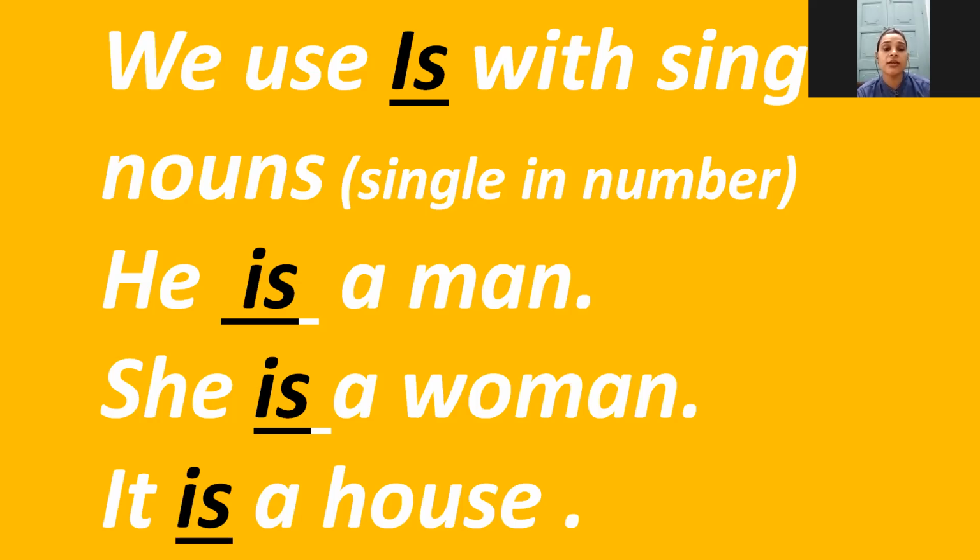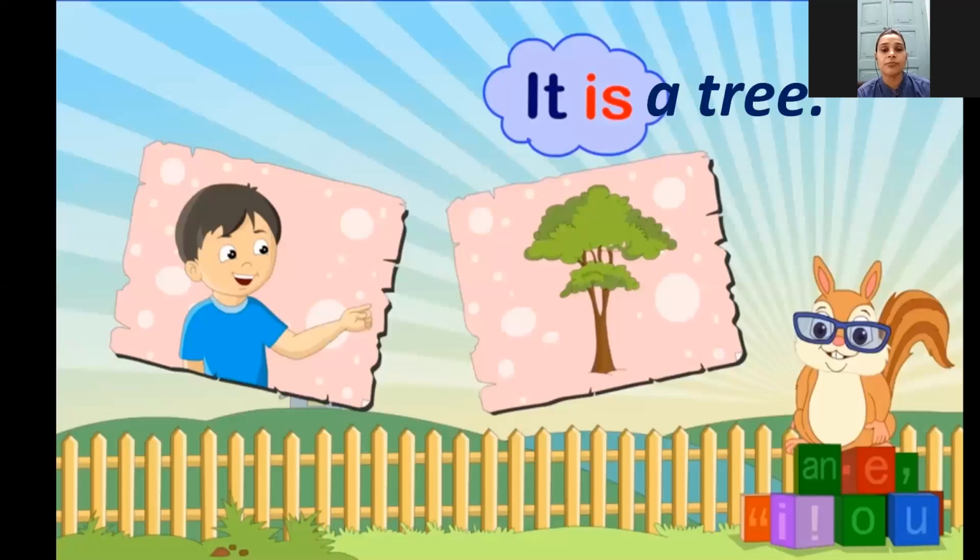Here only one woman is there. That's why we are using is with she. Let's take another example. It is a house. There is only one house in that picture. So we are using is with it because it is only single in number.